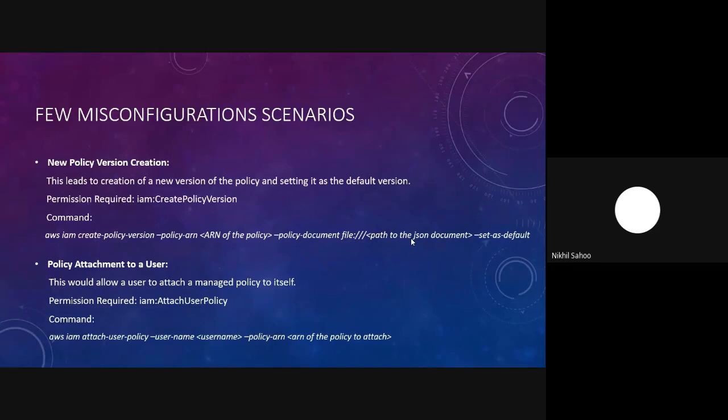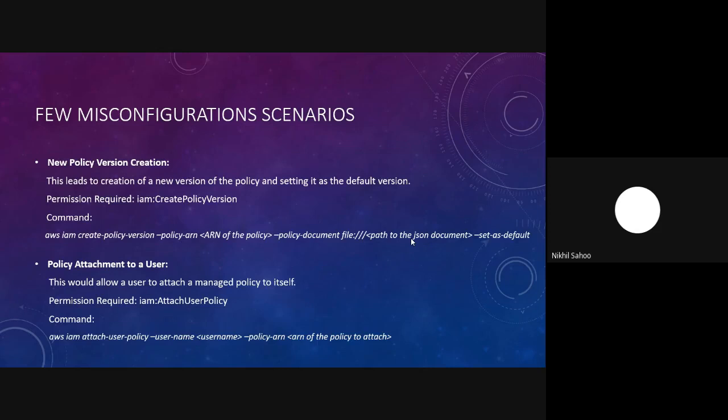This would give us full administrative access to that particular account. Then we also have the set as default flag. It would create a new policy version of that policy, and once it has been created, it would set that newly created version as the default version, enabling it. On doing so, we would have full administrative access on that AWS account.